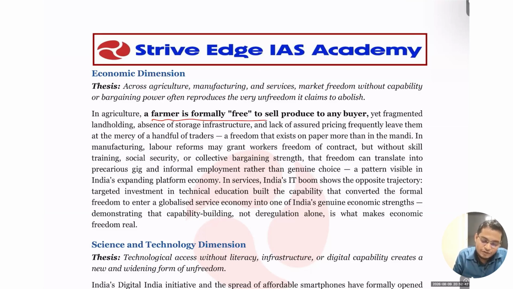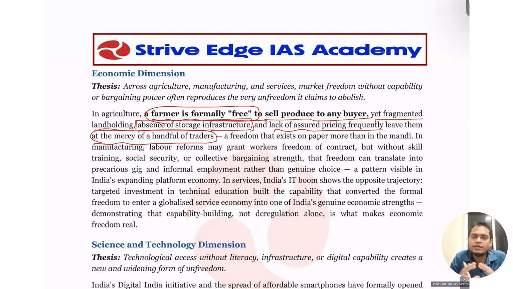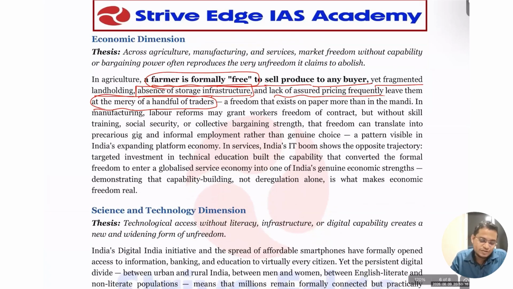Farmers are formally free to sell all their produce to any buyer. Yet the fragmented land holding, absence of storage infrastructure, and lack of assured price frequently leave them at the mercy of a handful of traders. Dekho, if a farmer is producing a huge amount of tomato, but there is no storage facility at the farmer's house, the farmer has no option but to sell at the market. Sometimes the trader misuses this and gives very little price, because they know the farmer has no other option but to sell that product. Okay, that is what you can discuss.